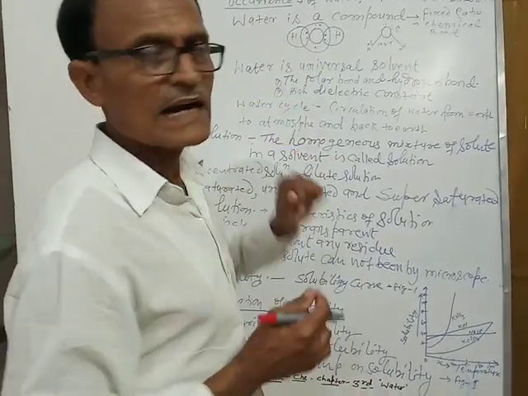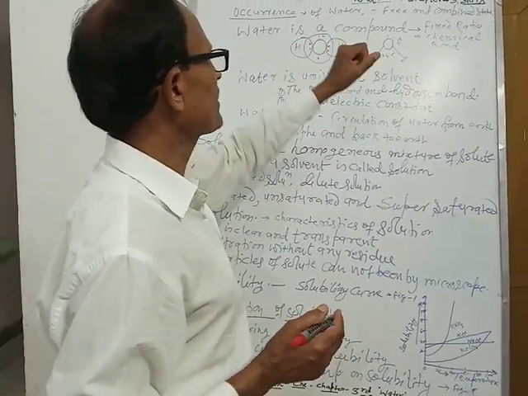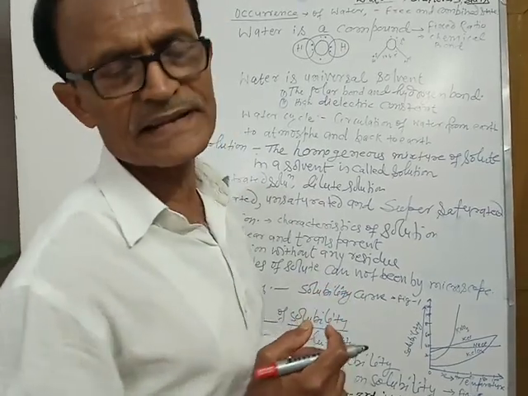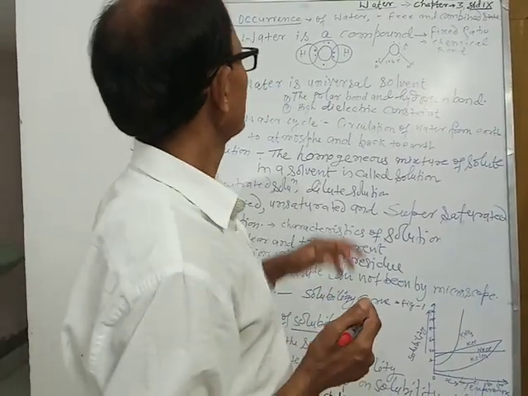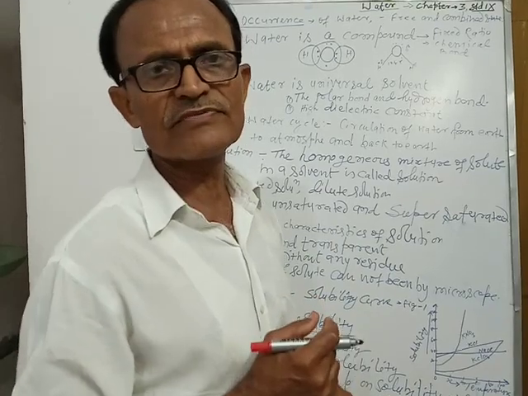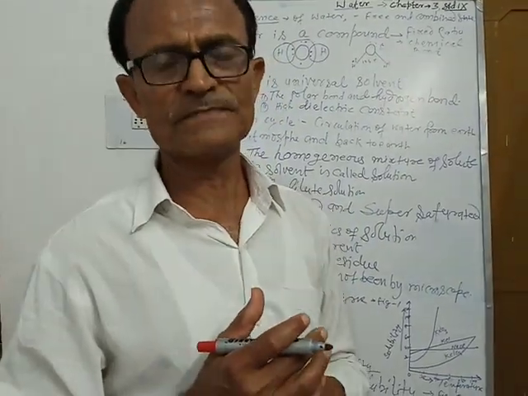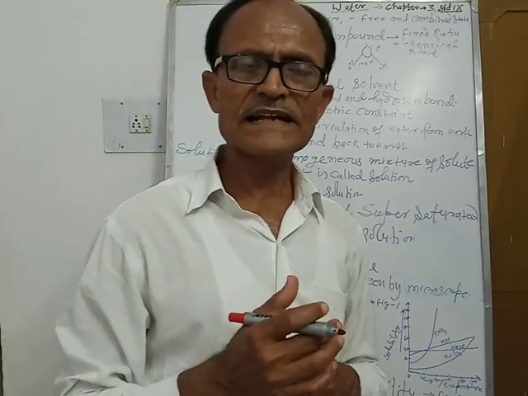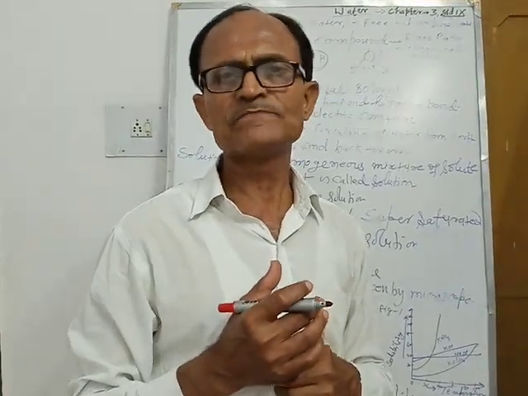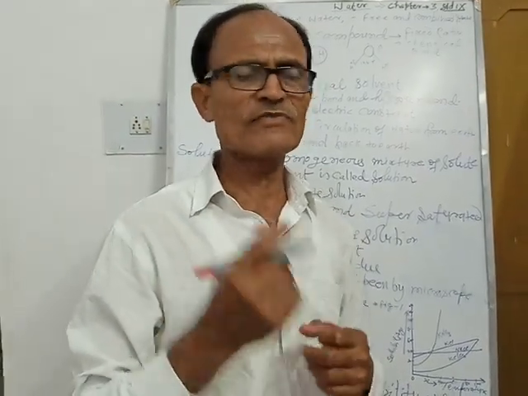Water occurs in free state as well as in combined state. The free state water is found in solid state at the poles, in the form of solid snow, in the form of ice.